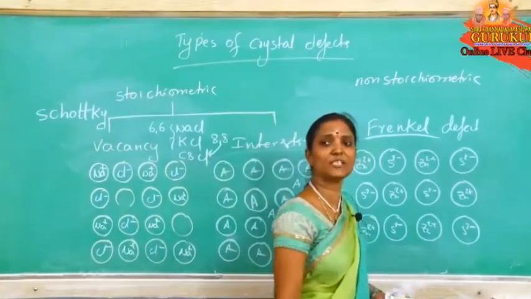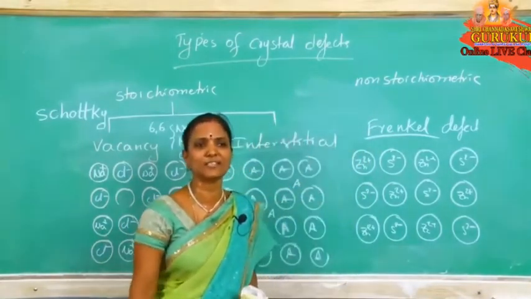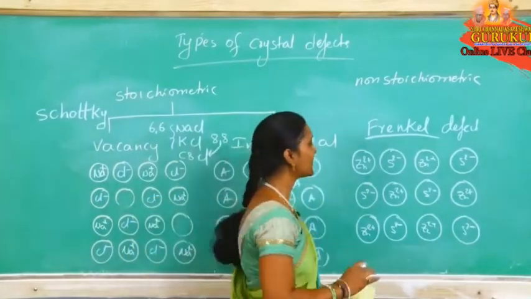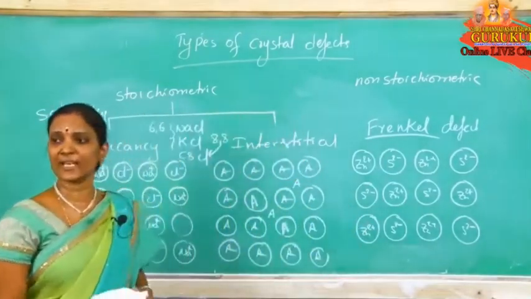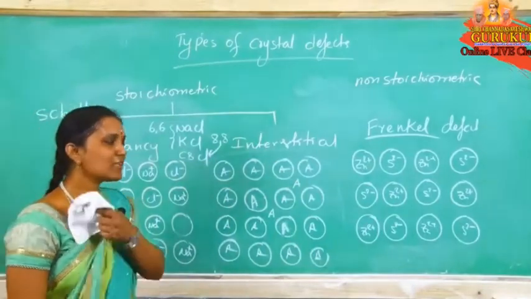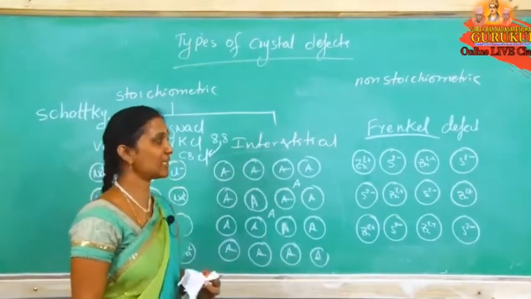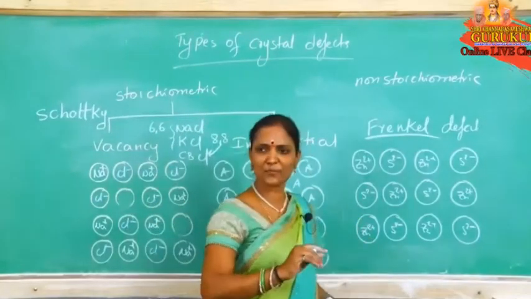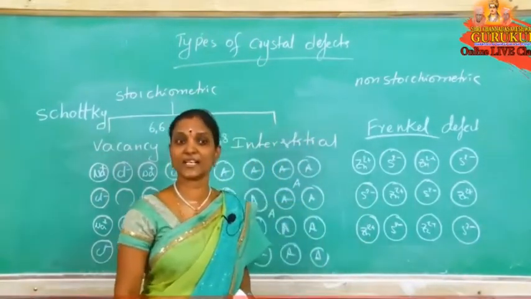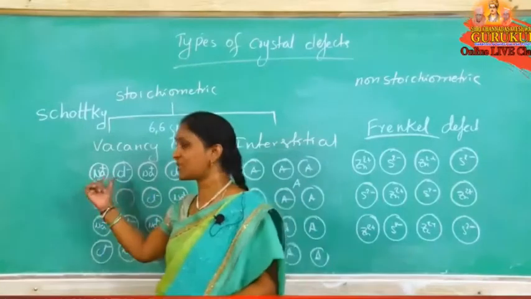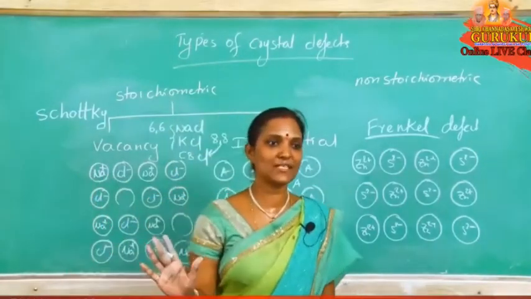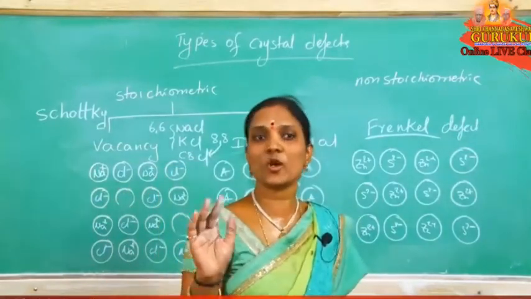How many ZnS units are present in one unit cell? The answer is 4 ZnS units. This we learned already. Now, is there any deviation or any defect here? No defect, it is the perfect crystal. But here, in this arrangement, the cation is much smaller than the anion. In ZnS this size difference is not observed, because cation and anion have nearly similar size, so it shows only Schottky defect.